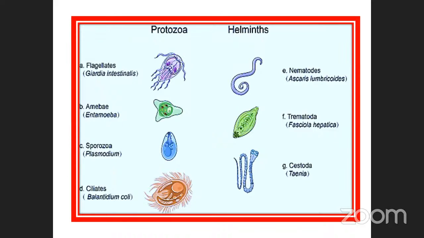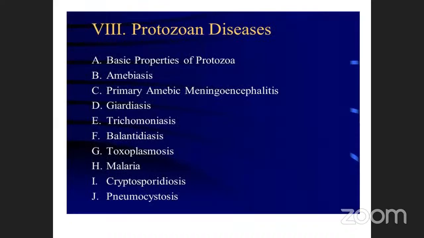Okay. Last class, what we have discussed, what are the types of protozoan diseases? We just gave an introduction only, isn't it? First of all, you should know the basic properties of protozoa, the general characteristics, and what the diseases are here.